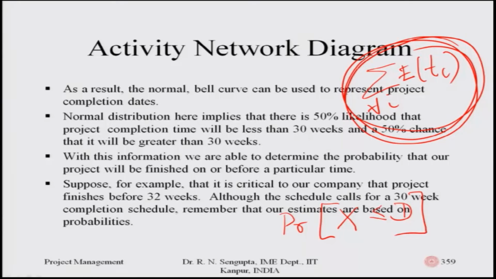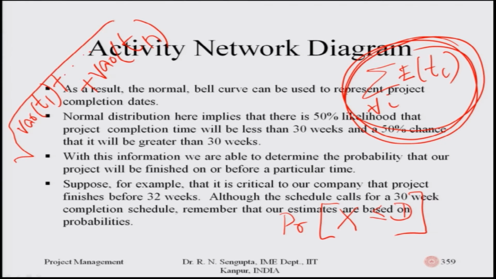This is the sum of all the expected times for all the critical activities, and the variance, as you remember, is basically the sum of all the variances. So, this V T1 is for the first activity, and so on till the last one, considering there are n such jobs along the critical activities. If I find the square root, it gives me the standard deviation of the whole set of activities of the critical path.